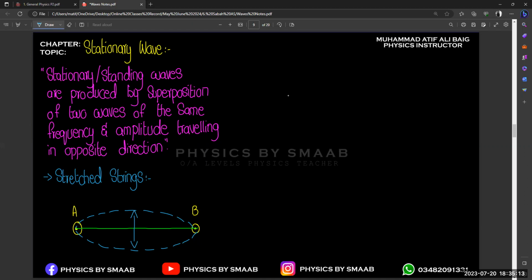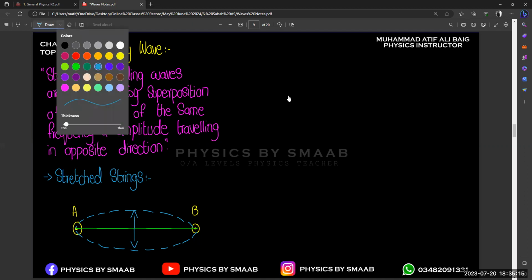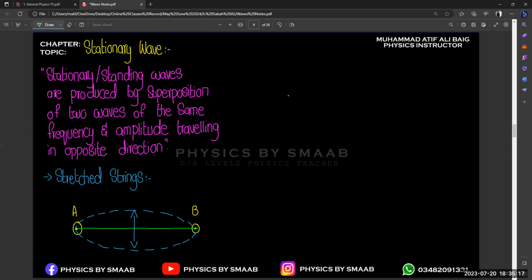And if we want to write some more statements related to it, let's suppose how these stationary or standing waves are going to be achieved. They are achieved like this, and the concept can be achieved. I hope you got the concept of how standing waves or stationary waves are produced, right?